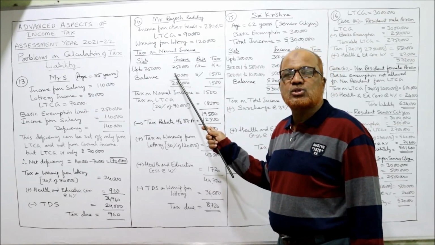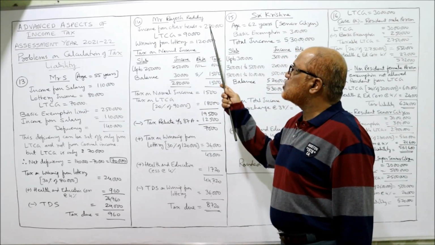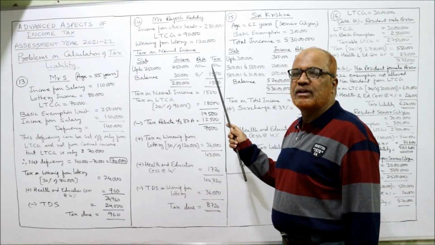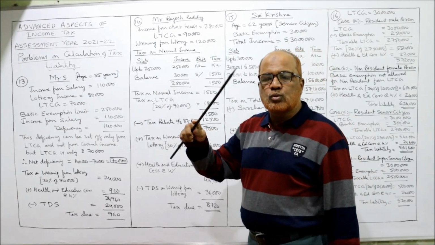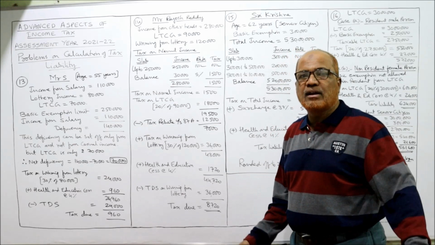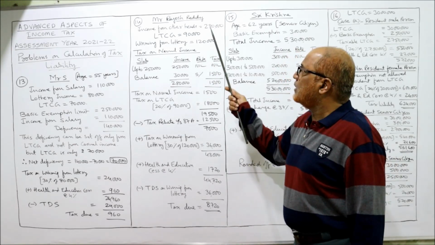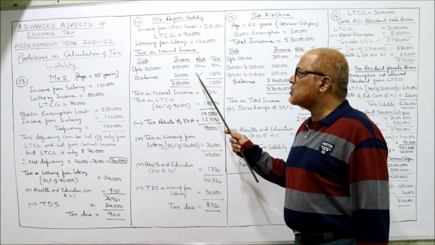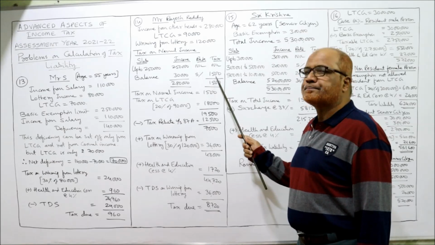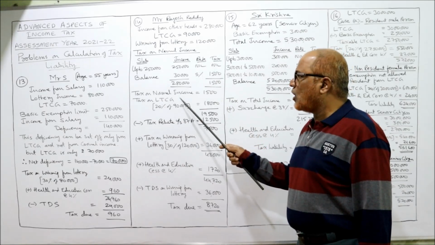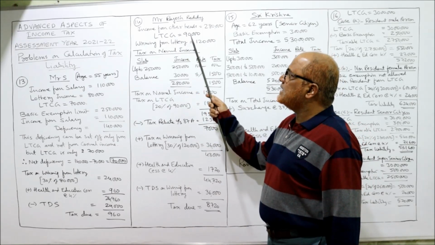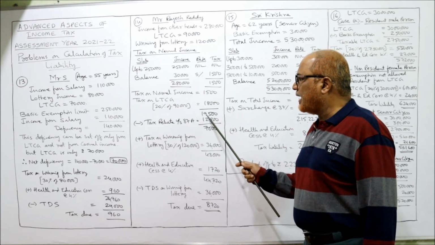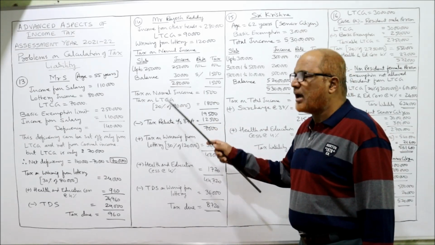First we calculate the tax on normal income. Normal income is 2,80,000. For a non-senior citizen, the first 2,50,000 is nil. The next slab is 2,50,000 to 5 lakh, but our income is only 2,80,000. So 280 minus 250, 30,000 rupees is the balance. 30,000 at 5% tax is 1,500. So 1,500 is the tax on normal income. And LTCG 90,000: 20% of 90,000, 18,000 is the tax. So adding up, 19,500 is the tax on normal income and LTCG.